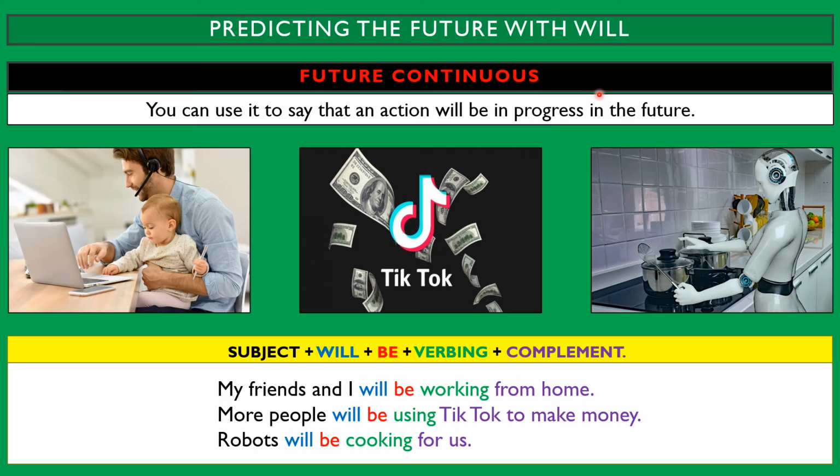Future continuous. You can use it to say that an action will be in progress in the future or that an action is going to be repeated in the future. For this, you need a subject plus will plus be plus the verb in the ing form plus the complement. For example, my friends and I will be working from home. More people will be using TikTok to make money. Robots will be cooking for us.